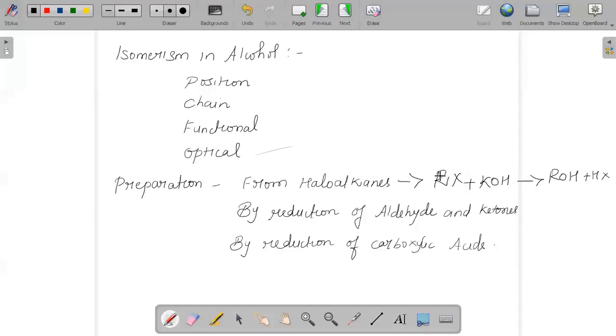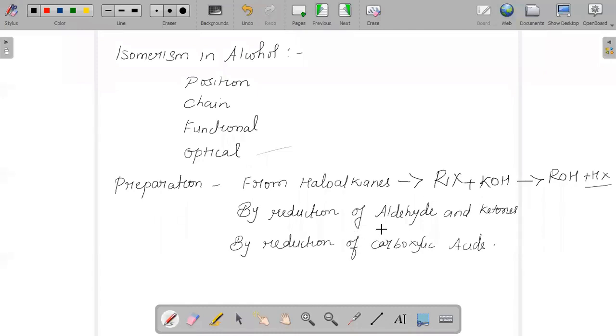So when a haloalkane reacts with potassium hydroxide, it undergoes nucleophilic substitution and leads to the formation of alcohol and potassium halide. That is one method to be used for preparing alcohol.